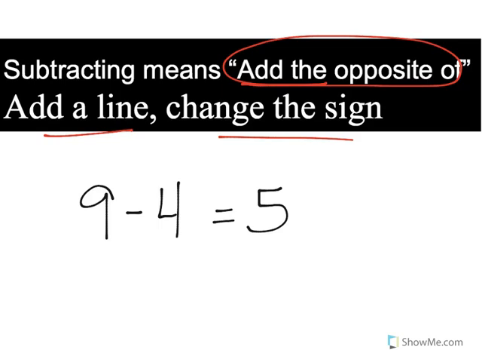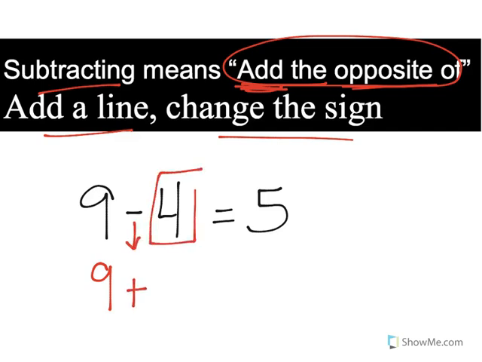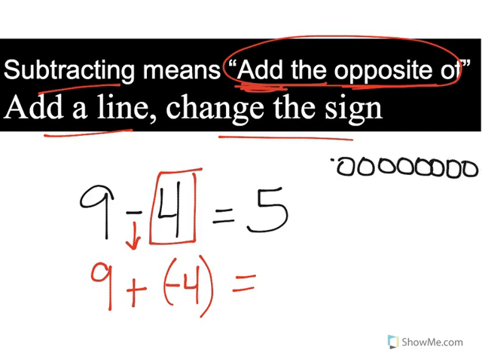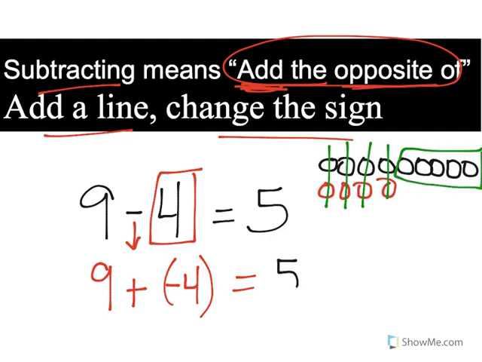Now, I'm going to still do the same problem, but when I'm subtracting, I'm going to add the opposite. So I'm going to have 9 instead of subtraction. I'm going to add 9 plus, and I'm going to add the opposite. It was a positive 4, and I'm turning it into a negative 4. I'm going to still get the same answer. Here I have 1, 2, 3, 4, 5, 6, 7, 8, 9 positives, 4 negatives. 1, 2, 3, 4 pairs. What are you left with? You're left with 5, and is it positive or negative?